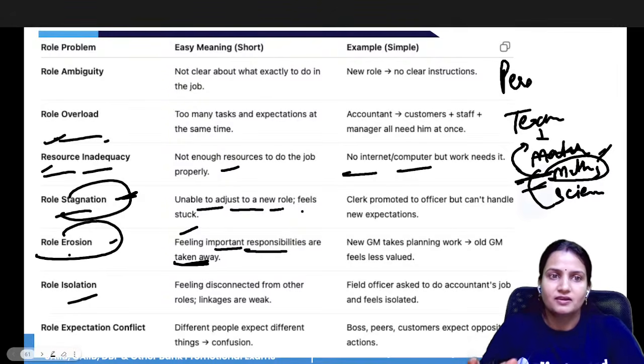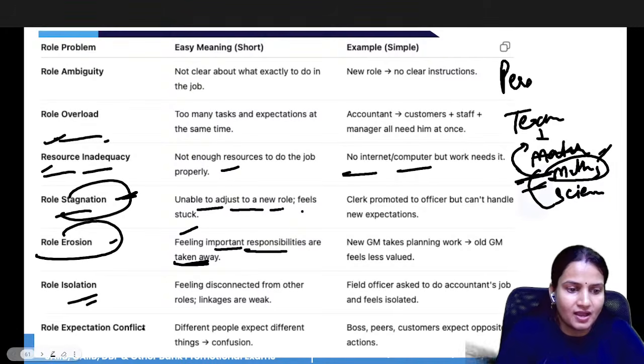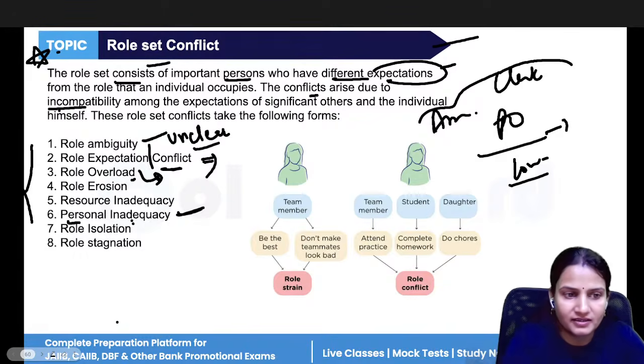Isolation means when all people are working at one site, working in their group, and you are kept alone. You are working on your own, isolated from others, so you will feel disconnected from others. That is role isolation. And role expectation conflict, we have seen, different people expect different things, so that creates confusion. Anything else left?